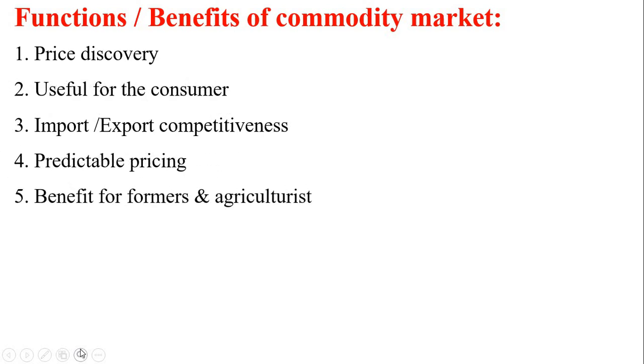Fifth one, benefit for farmers and agriculturists. This type of function or benefit is very important in a commodity market because India is basically a farmers' country, even agriculturists also, right? 70% of the people depend on agriculture. What are the benefits for farmers and agriculturists?